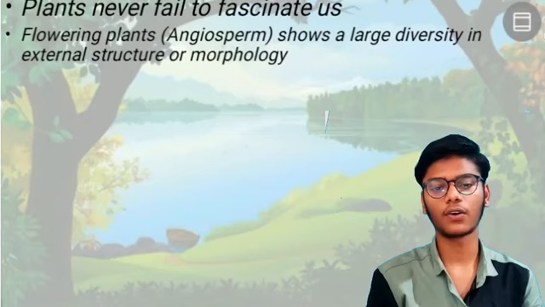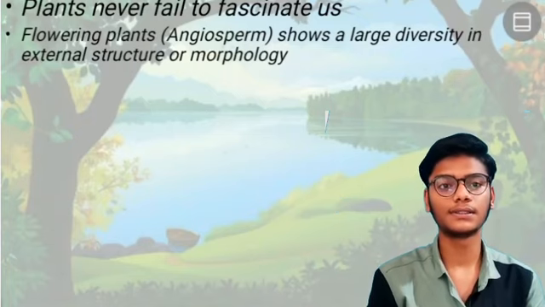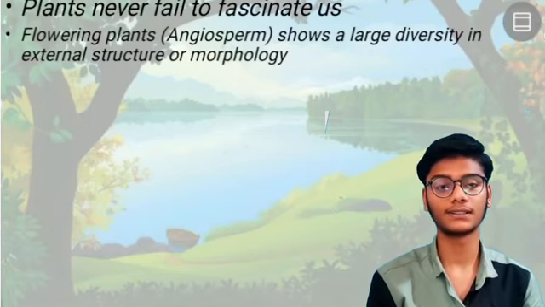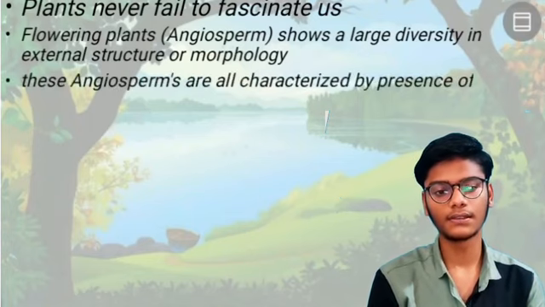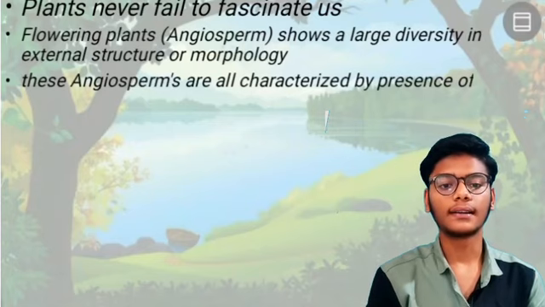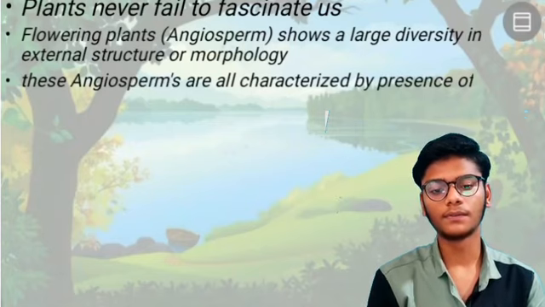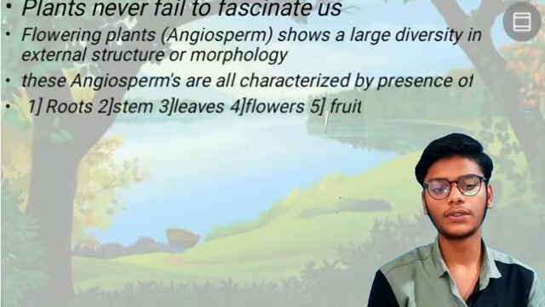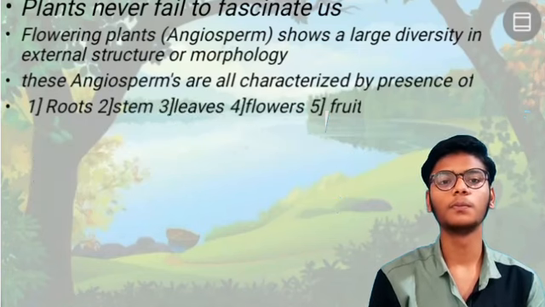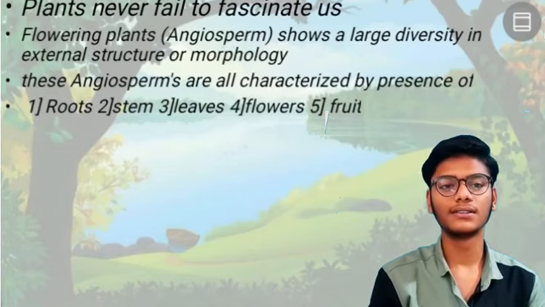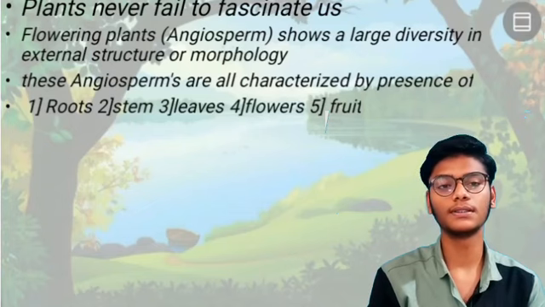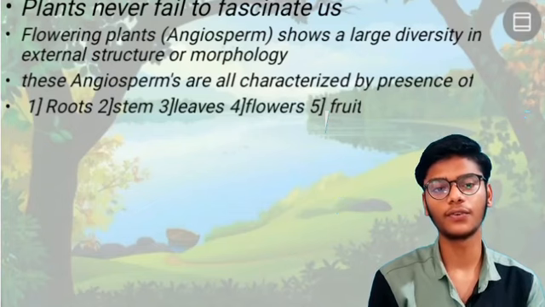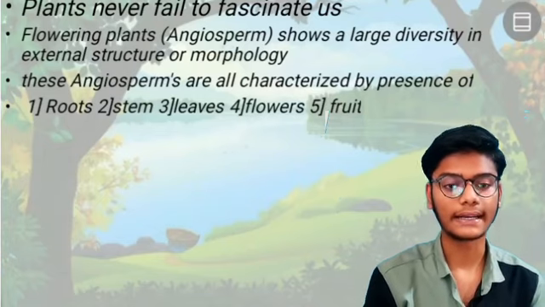External structure or morphology: as the lesson name says, morphology means the structure. We are going to study the structure of the plant. These angiosperms are categorized by the presence of root, stem, leaf, flower, fruit. These questions may come, so remember this. On the basis of root, stem, leaf, flower, fruit, there are 5 points on the basis of which they are categorized.